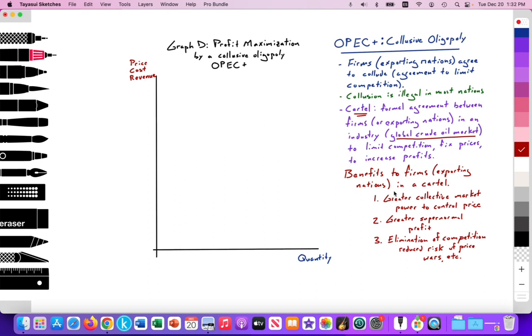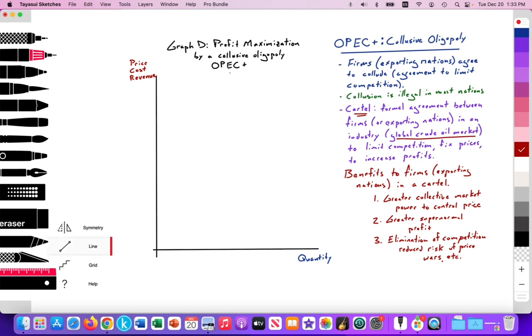Benefits to firms in participating in a cartel include greater collective market power to control price, greater supernormal profit, elimination of competition between members, which reduces the risk of price wars, etc. So there's a lot to gain, but the majority of consumers all are negatively impacted by this. So how do we draw this?